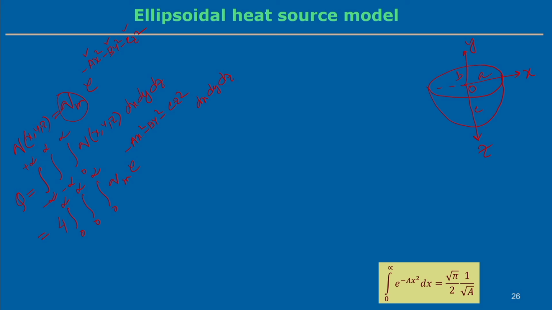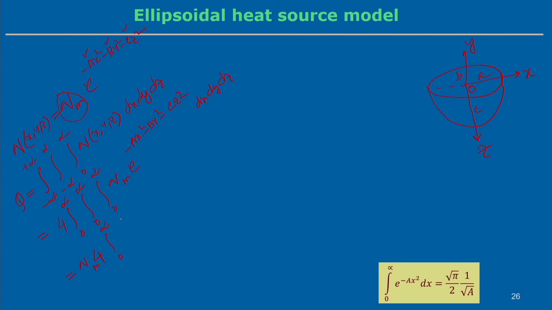First, we can estimate the distribution parameters, and second, we can find out the intensity. So, let us look into these things. So, 0 to infinity with the factor 4, q_m is kept outside, as q_m is a constant, the intensity at the center.